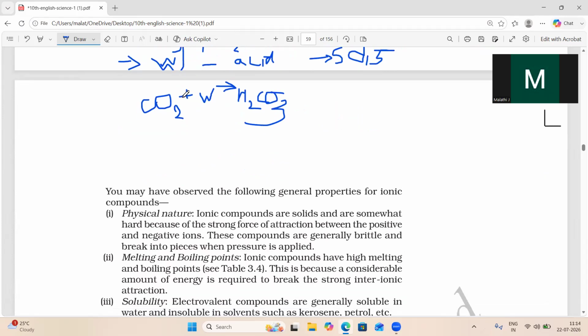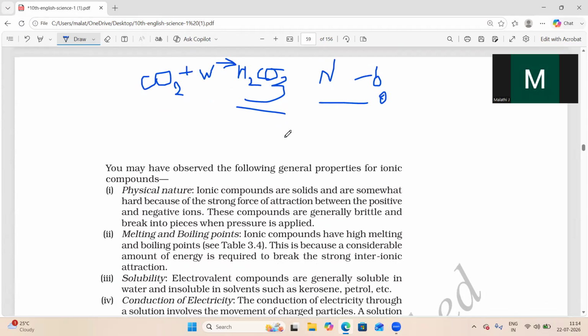This is very important: they may ask the nature of metallic oxides, which is basic. The nature of non-metallic oxide is acidic. When a metallic oxide dissolves in water, it is not reacting, it is dissolving, and you are getting bases. When a non-metallic oxide is dissolved in water, you will get acids. That is very important for you: the nature of metallic oxides and non-metallic oxides.